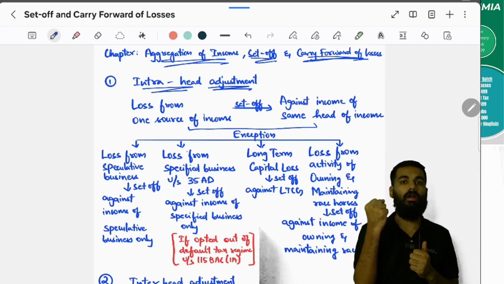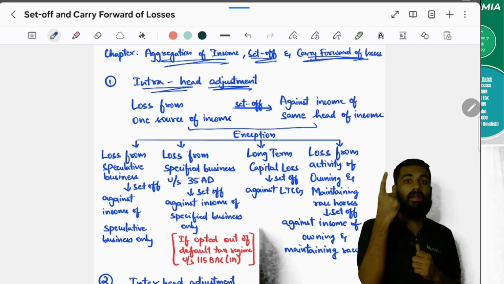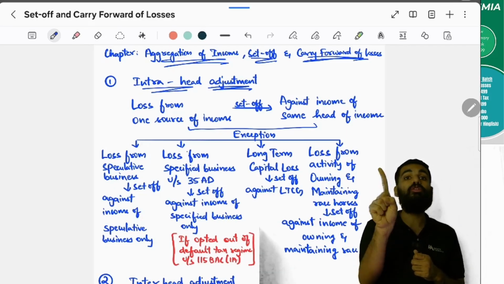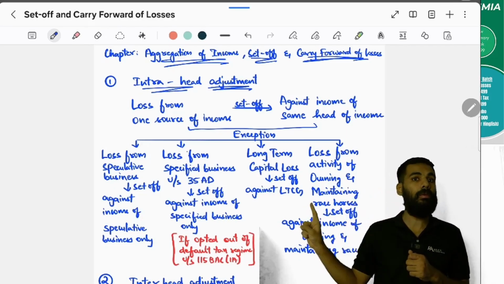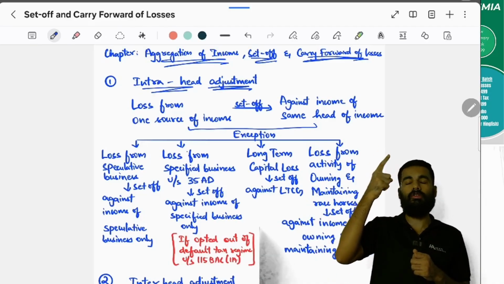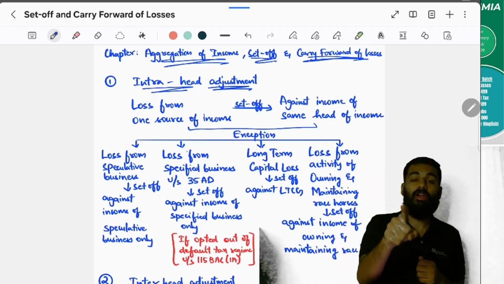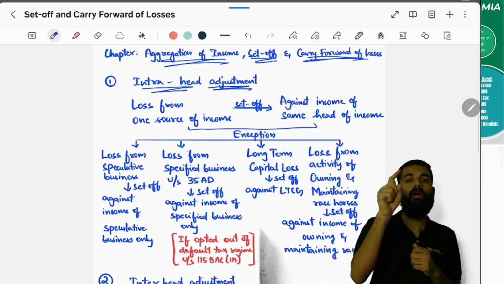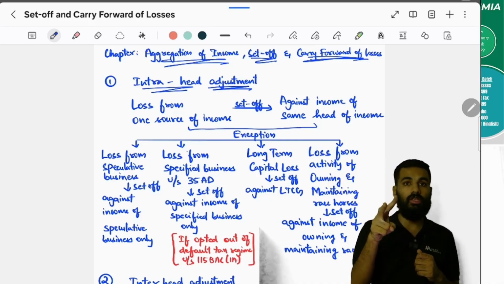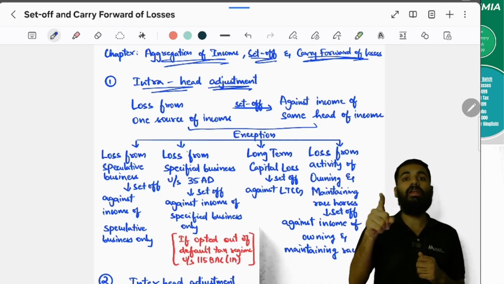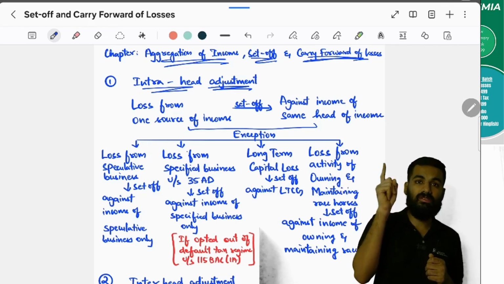But there are exceptions. If there is a speculative business loss, then you should not set it off from PGBP income. You should set it off particularly from speculative business income. If you have specified business loss, then you should set it off from specified business income.